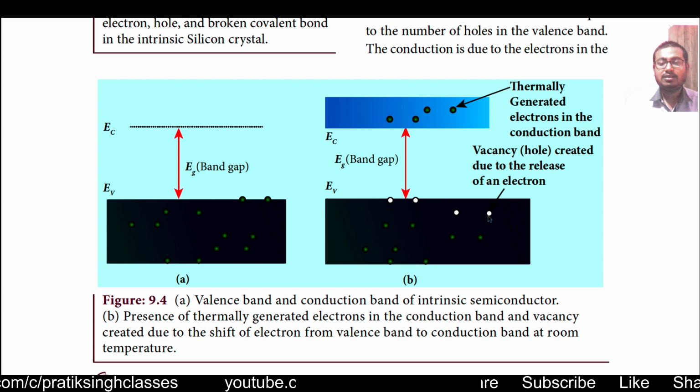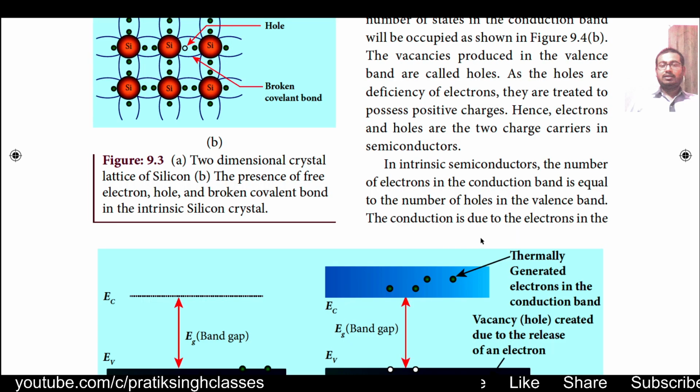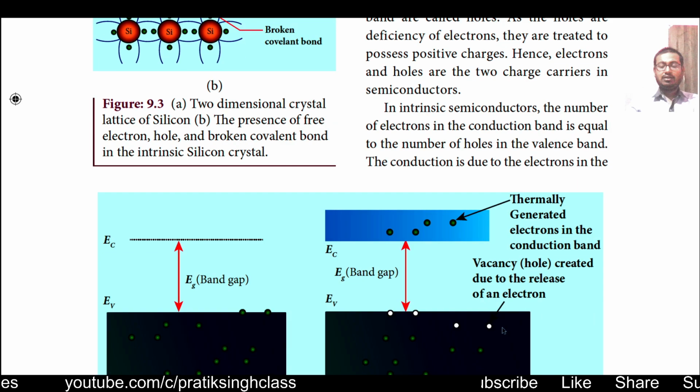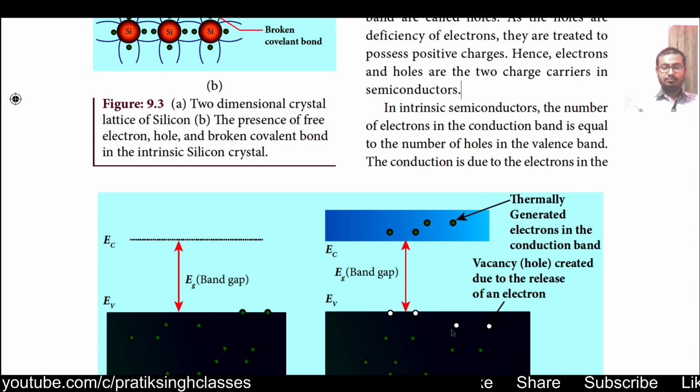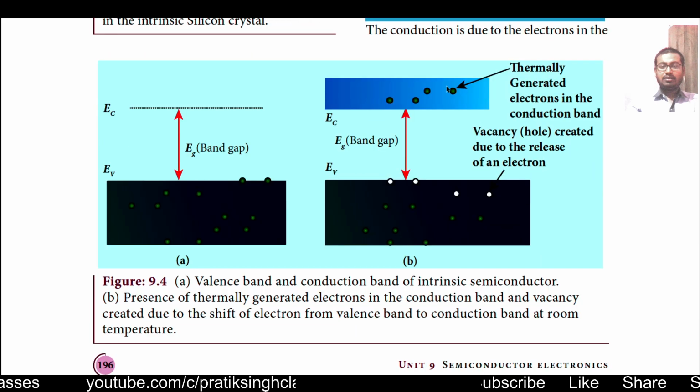So we can say that whenever current passes through any conductor, it may pass because of free electrons or because of positive charges also. So here we have two media of propagation for current: one is the conduction band electrons and one is the holes in the valence band. In intrinsic semiconductors, the number of electrons in the conduction band is equal to the number of holes in the valence band. As in this figure you can see that a total of 4 electrons are there in the conduction band and 4 holes are here in the valence band, as you can see on the movement of my cursor.